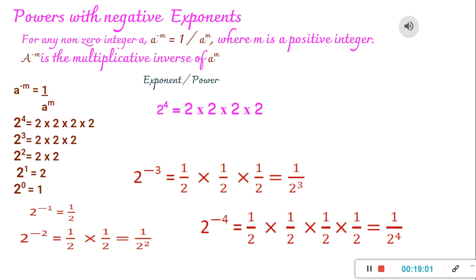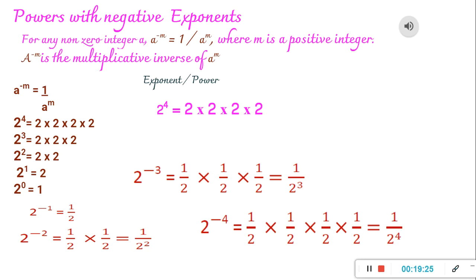This would be a raised to 0, and anything to the power 0 is equal to 1. So the product of a raised to minus m and a raised to m is always equal to 1, which is proved. Clear? That a raised to minus m is the multiplicative inverse of a raised to m, right?